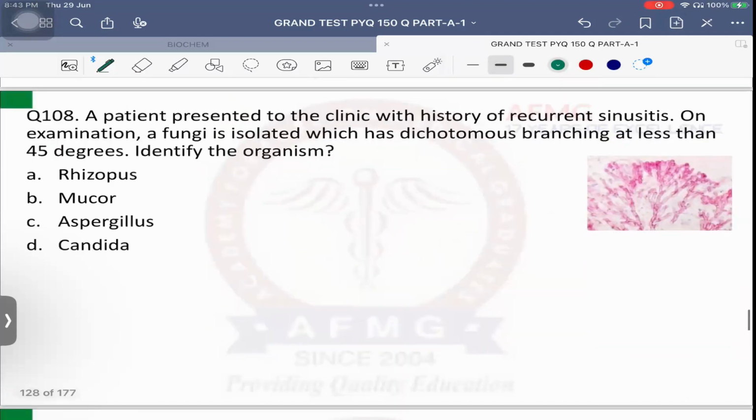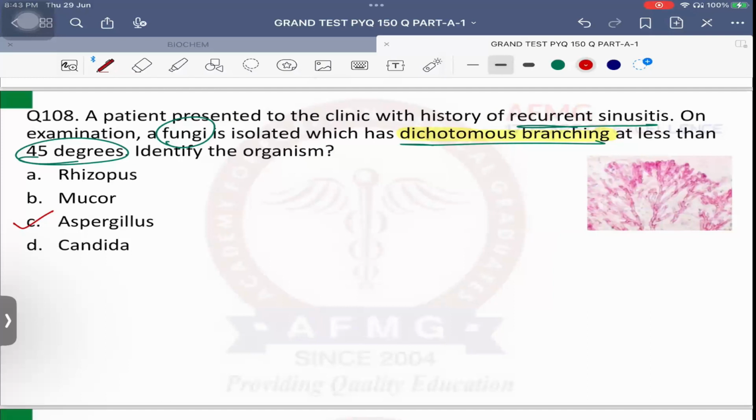Question number 108. A patient presented to the clinic with history of recurrent sinusitis. On examination a fungus is isolated, which has dichotomous branching. एक इससे कितने ब्रांच निकल रही है? दो. That is a dichotomous branching. At less than how many degree angle? 45 degree angle. Identify the organism. It is a case of Aspergillus. Which kind of hyphae?